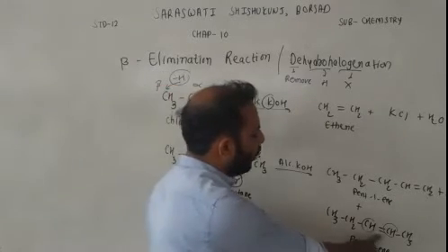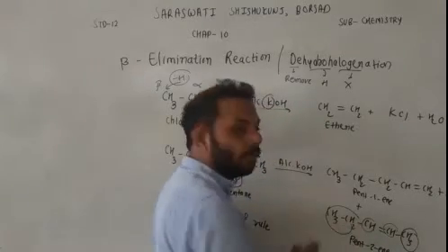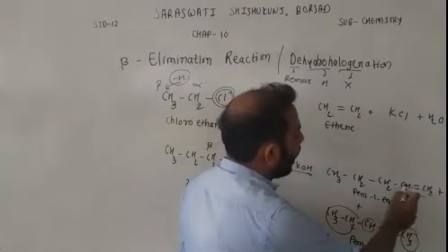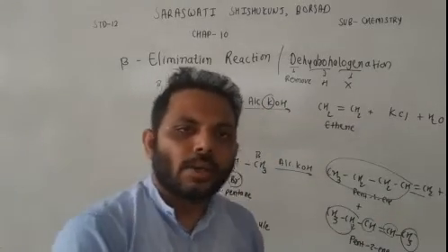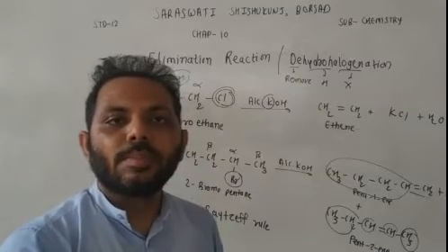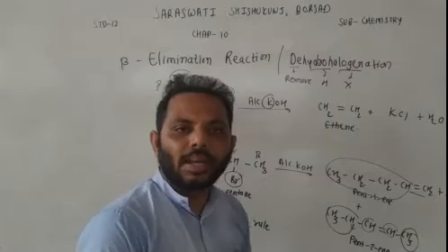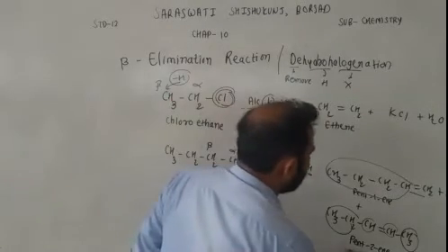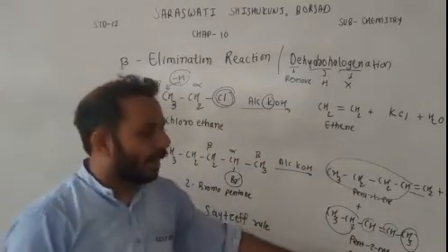So if this carbon has two alkyl groups, methyl and ethyl, whereas this double bonded carbon has only one alkyl group. So those double bonded carbons which have more alkyl groups will be the major product, and those which have fewer alkyl groups will be the minor product. So according to that rule, this is the major product. So the major product is pent-2-ene.